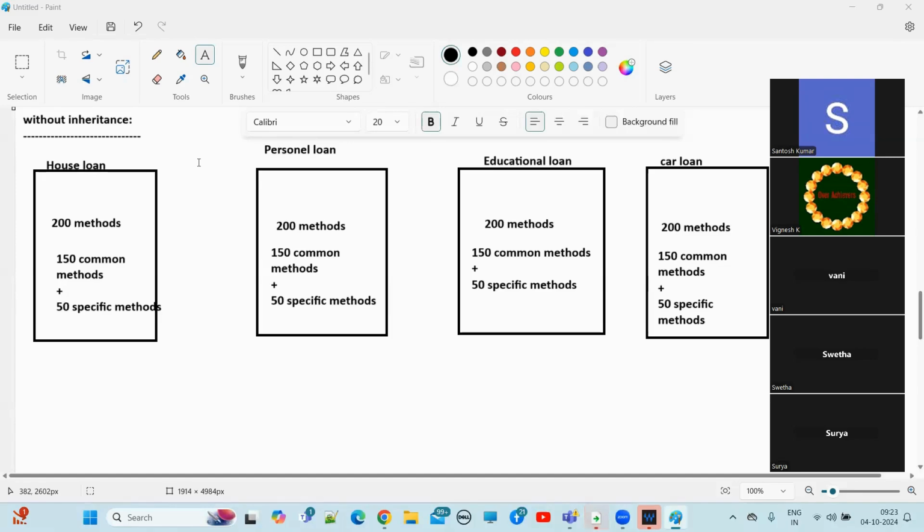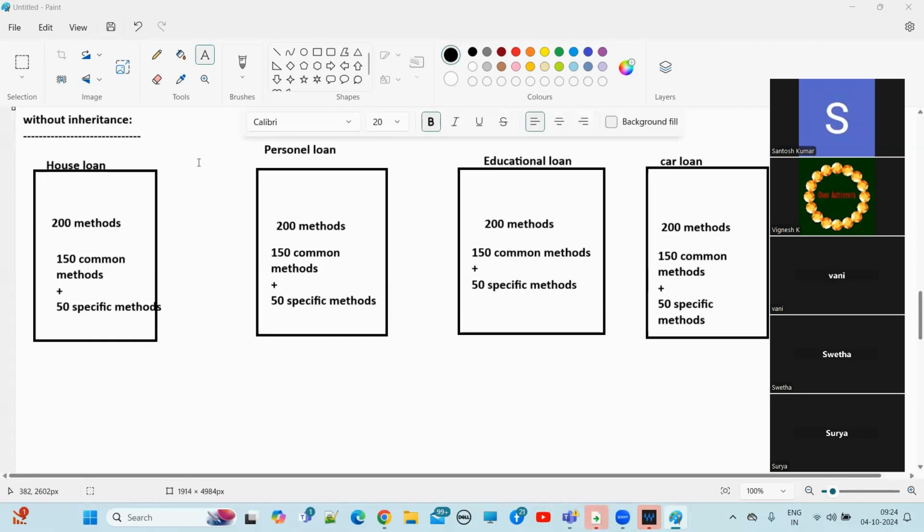See, what is the problem here? Can you observe what is the problem? As of now, we don't know anything about inheritance. Keep it aside. Without inheritance, see what is the problem now. For each and every class, we have to write the common methods. So unnecessarily we are writing more lines of code, right? And it takes a lot of time to implement. How much time? Total 20 hours of time it is taking to implement these 4 classes.